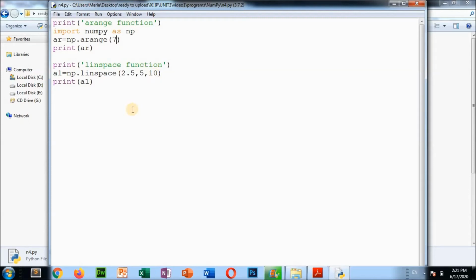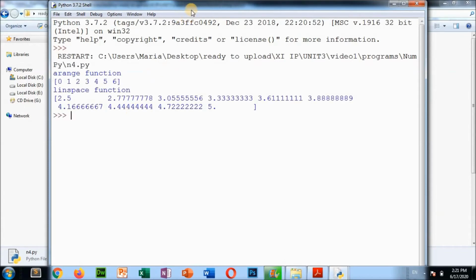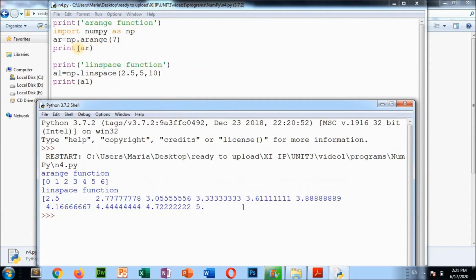Okay, so see what it will give. If you print this arr, that means 0 to 6 will come. So 0 1 2 3 4 5 6 is coming, and by using the linspace function 2.5 to 5, see the minimum value is 2.5 starting value, this one, this one, this one, like that. The last value is 5 here. Okay, 2.5 to 5, and how many values do you want to display? 10 values. 1 2 3 4 5 6 7 8 9 10 values are coming. Okay, this is the use of the linspace function.